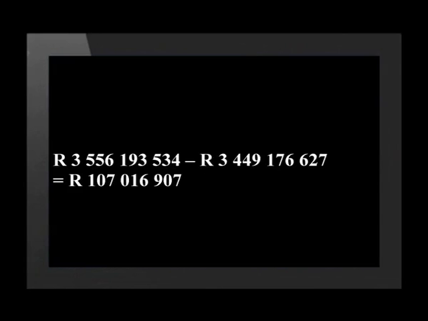Let's calculate whether this municipality had a surplus or deficit. 3,556,193,534 rand minus 3,449,176,627 rand equals 107,016,907 rand. This amount is positive, so we know that this municipality ended the year with a surplus.